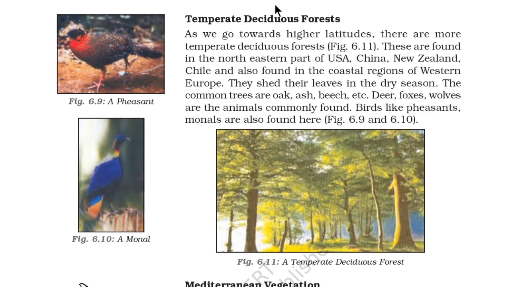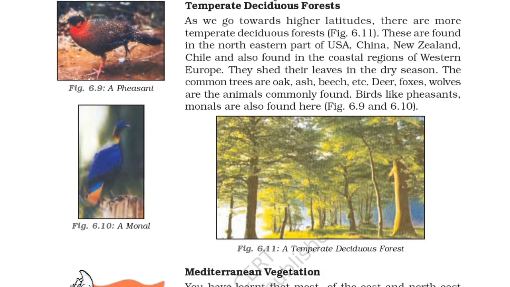So you can see these animals in 6.9 and 6.10. Here is a pheasant and a monal.